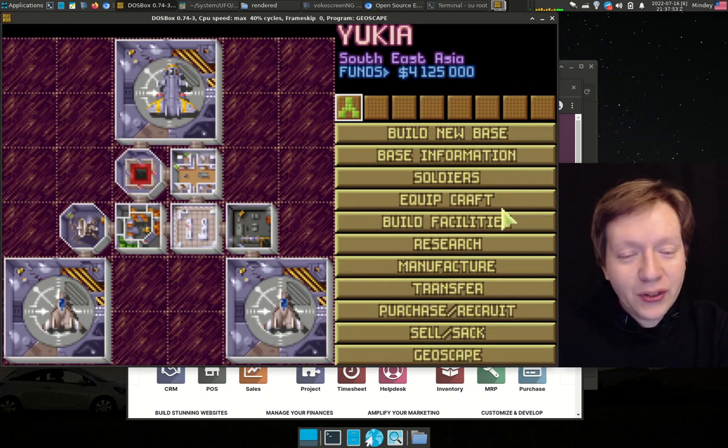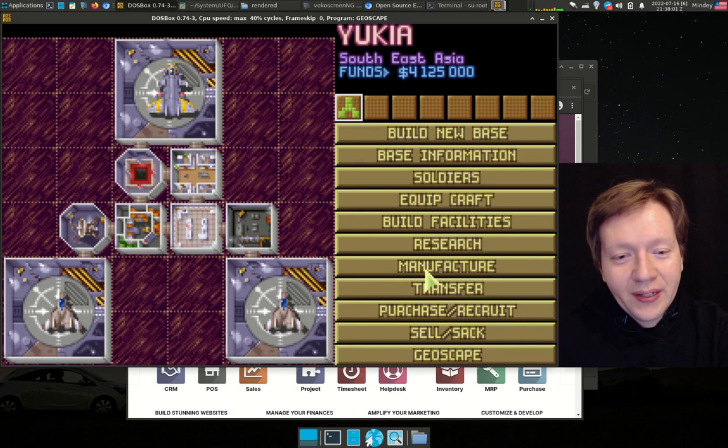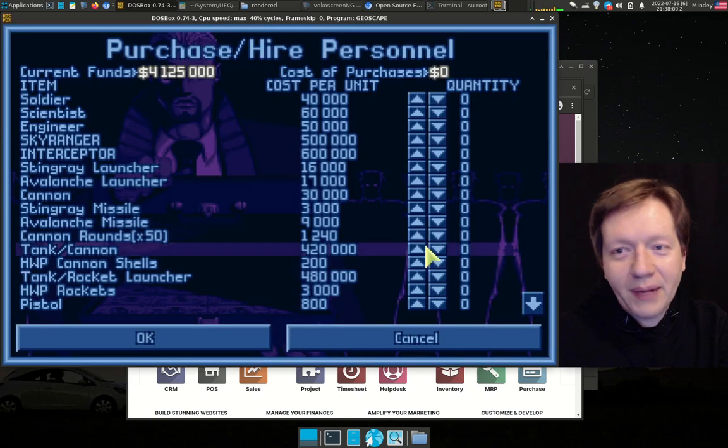So what you have to do is equip those crafts and then build facilities. Building facilities is necessary in order to have more space. Let's try, for example, to make a purchase. You can buy and sell, and actually the positive cash flow is created through selling things.